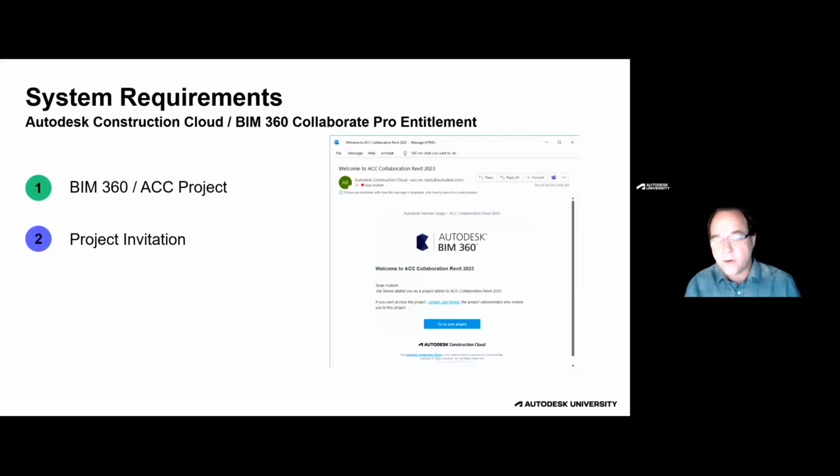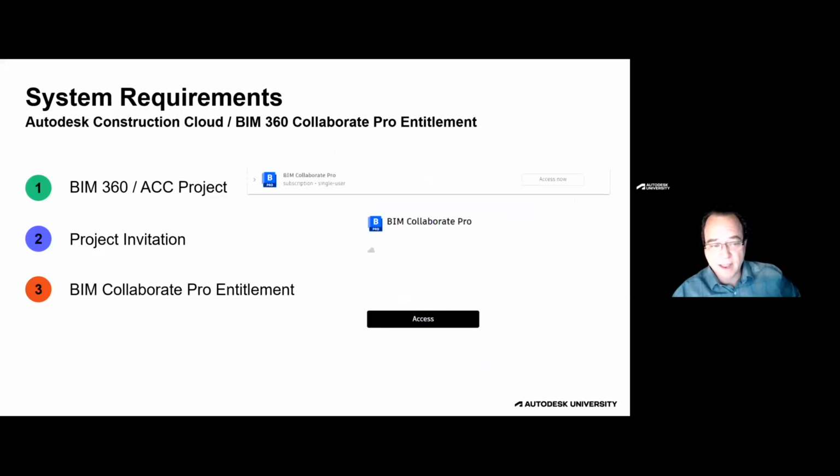The account administrator, or excuse me, the project administrator has invited you to the project, but if you're not an administrator, you do not automatically get permissions to the individual folders in the project. So we'll ask you to reach out to your project administrator and ask for those correct permissions to be assigned. The next thing you'll want is to make sure, again, you have that BIM Collaborate Pro license inside your Autodesk accounts. The top line here is the classic view, and the bottom line is our, I think it's categorized view.